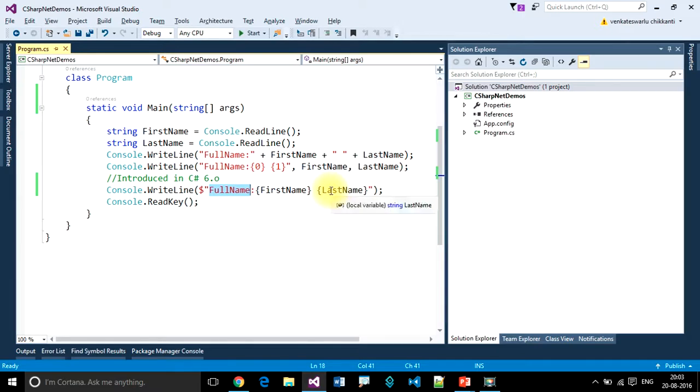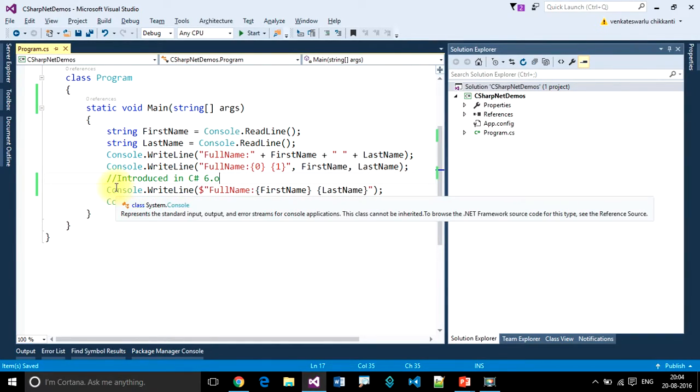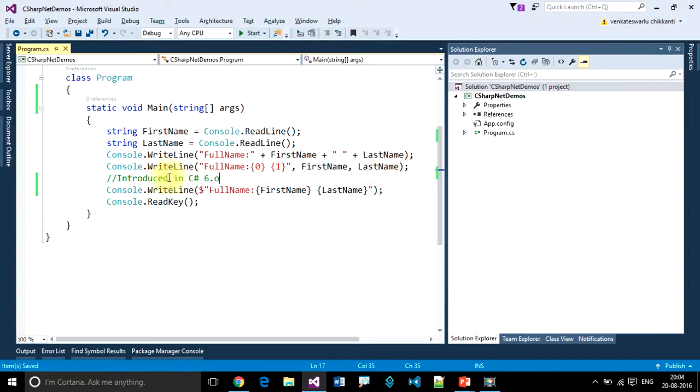This is the previous part code we wrote. The main purpose of comments is to describe the code and to add more information to the code, to make the code understandable. So here I wrote "introduced in C Sharp 6.0."